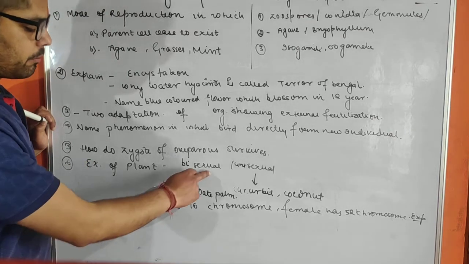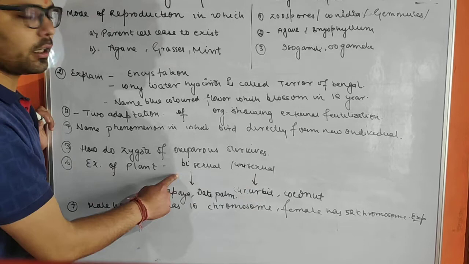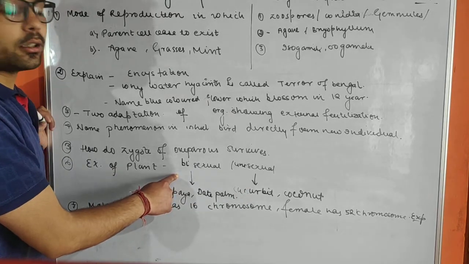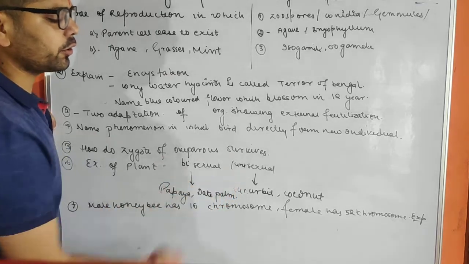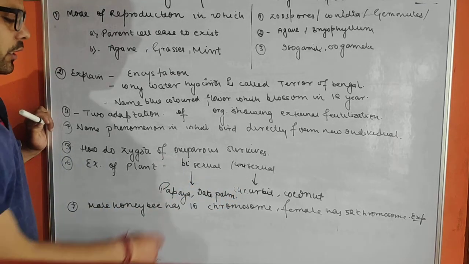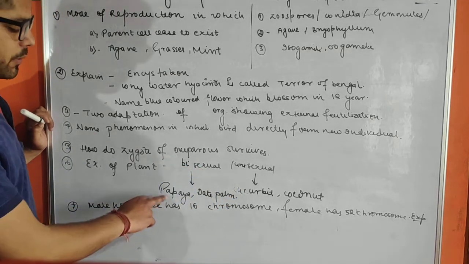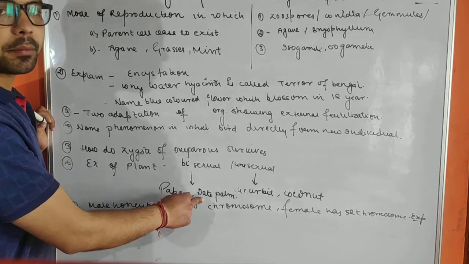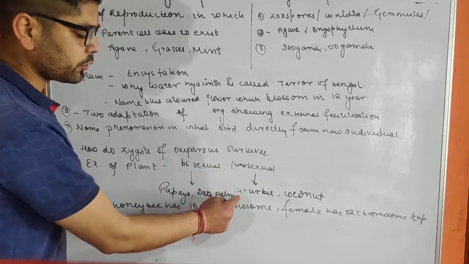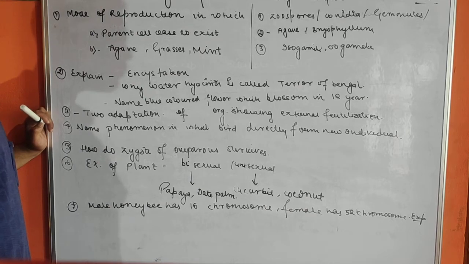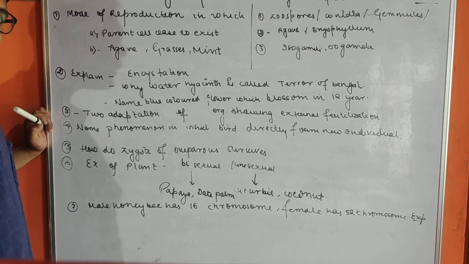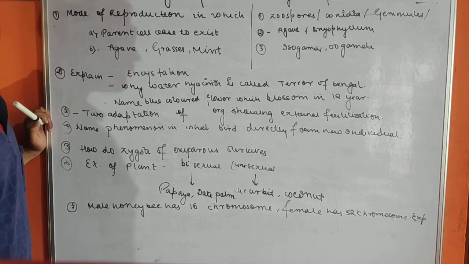Examples of plants: bisexual, unisexual. Another term for bisexual is monoecious, and another term for unisexual is dioecious. So monoecious, in which both the sexes are present in the same plant: papaya and date palm are examples of that. And for unisexual, the examples are cucurbit and coconut. They often ask questions based only on NCERT. Other than that, they can also ask what is the mode of propagation in earthworm.